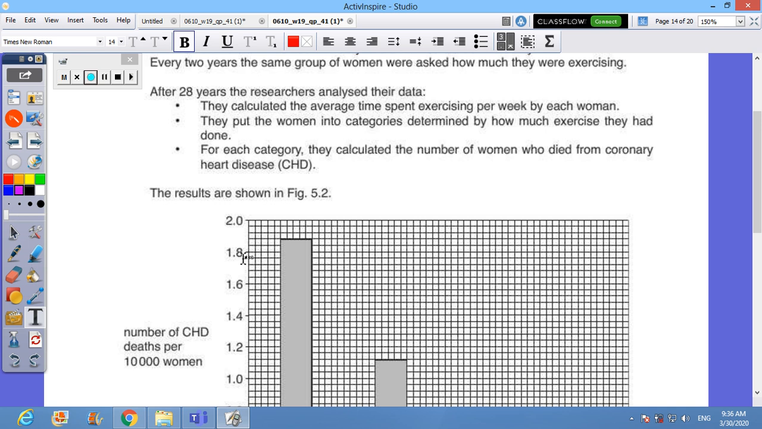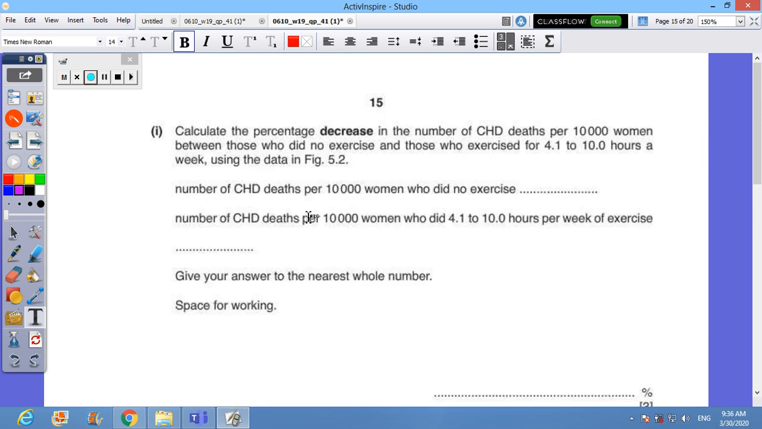How do you read this? Between 1.8 and 2, the difference between them is 0.2. The difference between them is 0.2, and this difference is classified into 5 sections. Okay? So, how to read this? This is 1.88. Again, this is 1.88. The number of CHD deaths per 10,000 women who did 4.1 up to 10 hours per week of exercise,